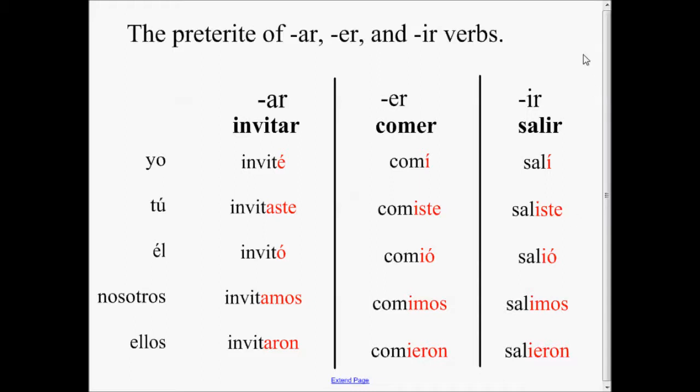Let's go ahead and do a quick review of all the verb types in the preterite. As you can see in this chart, I've listed out the AR, ER, and IR verbs as they come in the preterite. You'll notice that the ER and IR verbs are exactly the same in the endings. And you already know the AR verbs.